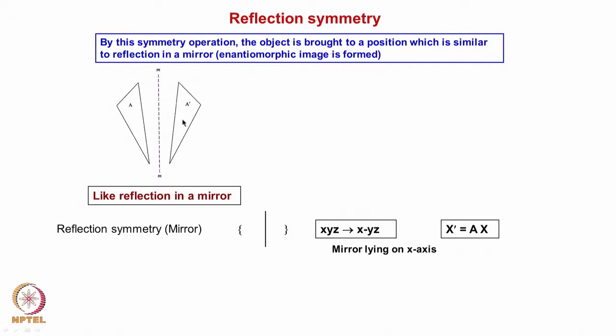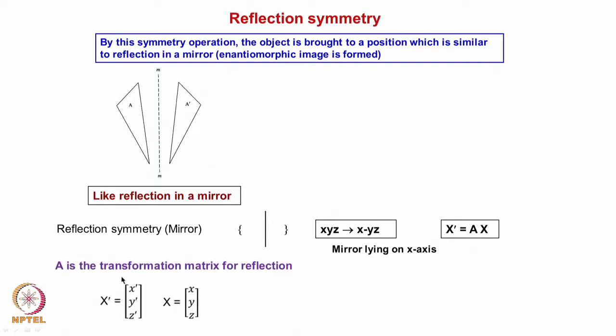For a point x, y, z, the x will remain the same, y will become minus y, z remains the same, correct. So, this is how the transformation will take place. Okay. This can be written in the form of a column matrix, then this is going to be the transformation matrix for reflection.